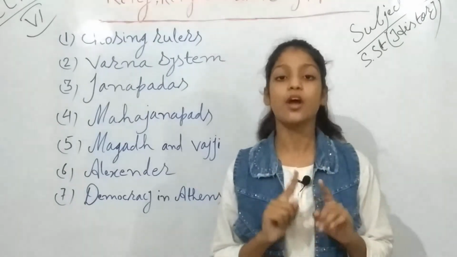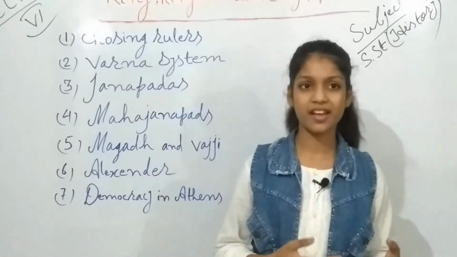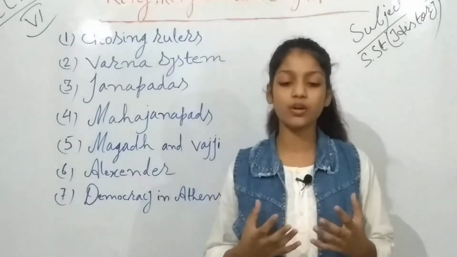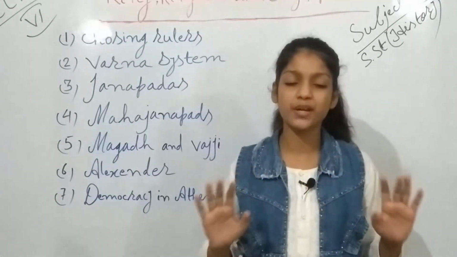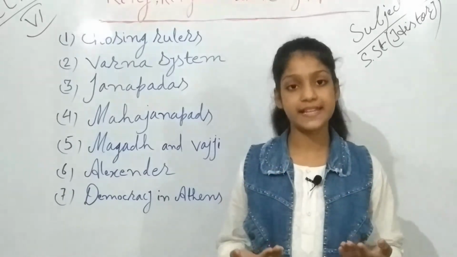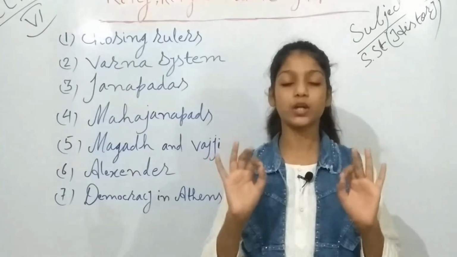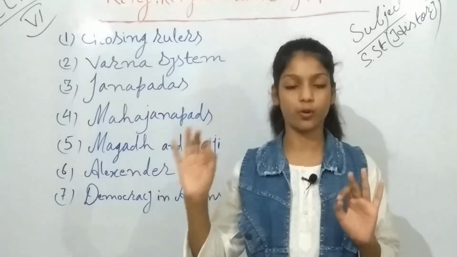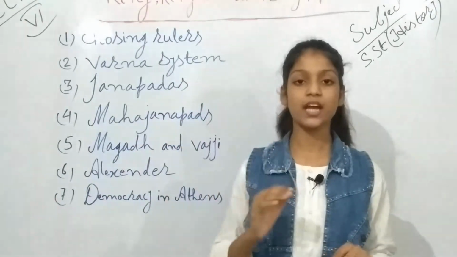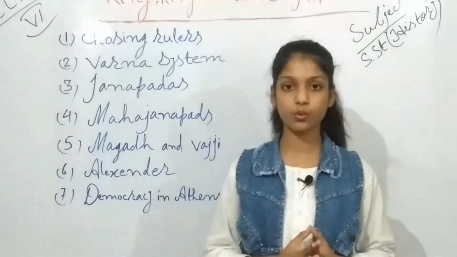They were the laborers who needed to work in the mines and in the households, but they were not treated nicely. They cannot perform any rituals, they cannot perform any sacrifice, and they cannot be part of the assembly. They could do nothing else. Thus they needed to work as slaves and to serve the 3 groups, meaning the Brahmins, the Kshatriyas, and the Vaishyas. I think you understood the Varna system.